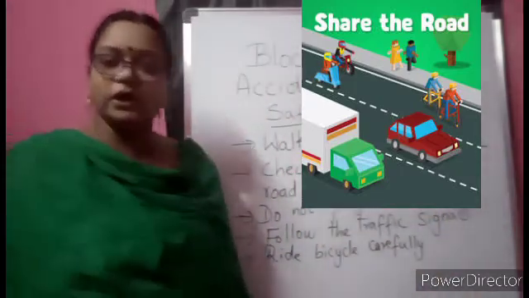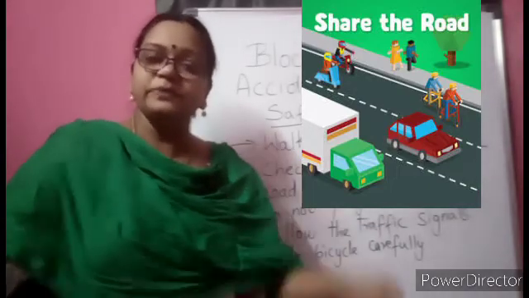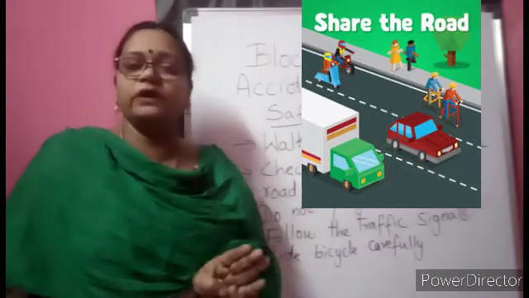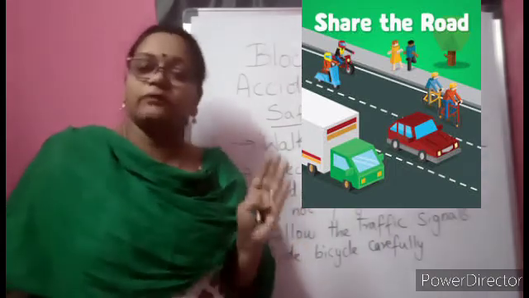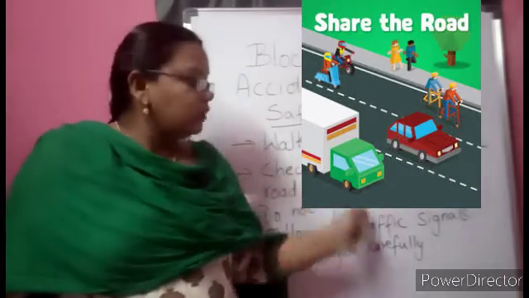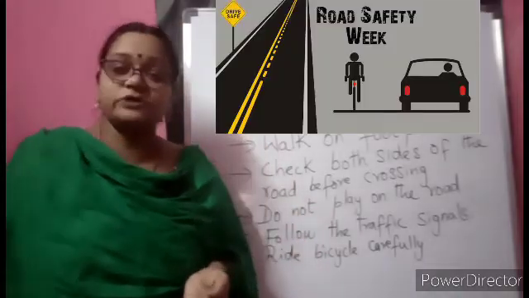Before doing that, you should learn some traffic rules. Which side I should go, how I have to stop, not immediately stopping in the middle of the road. All these things, first you have to learn properly from your parents or from your siblings, elderly people, and then only you have to do. So when you are following all this, definitely we can avoid the different types of accidents which may occur.